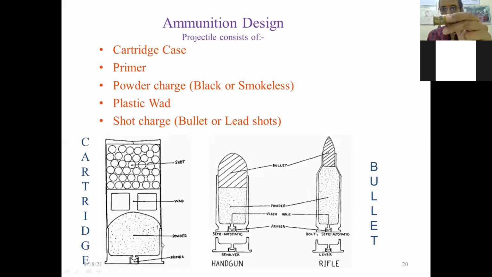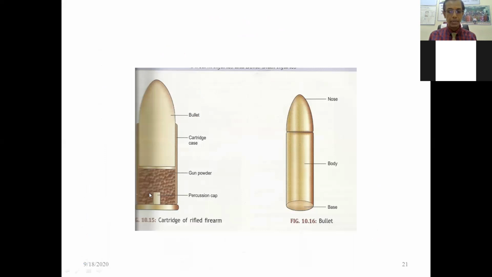Can you appreciate this metal? And the other part is made up of card. Then the primer is here, the small circular one, where the trigger pin hits, and after that this primer gets ignited. So due to this ignition, the powder gets ignited, and after that there are wads. These are the wads, and the pellets are present.